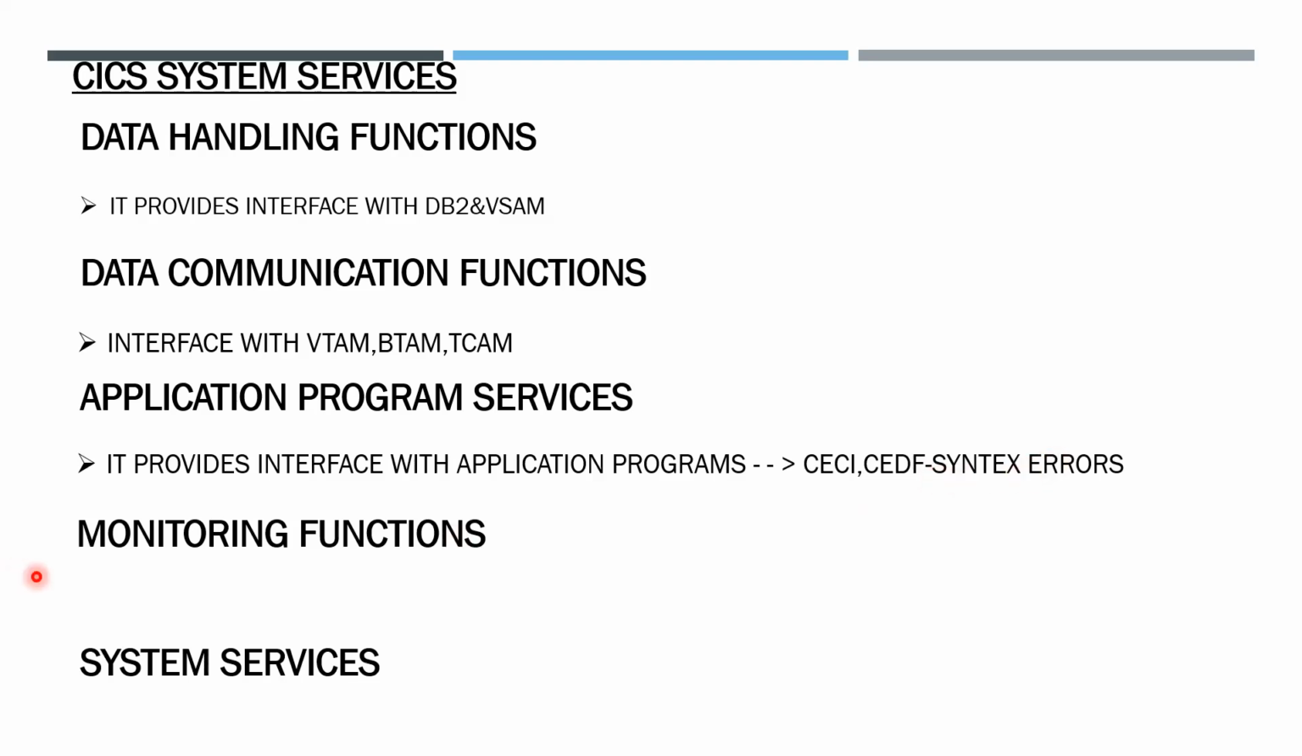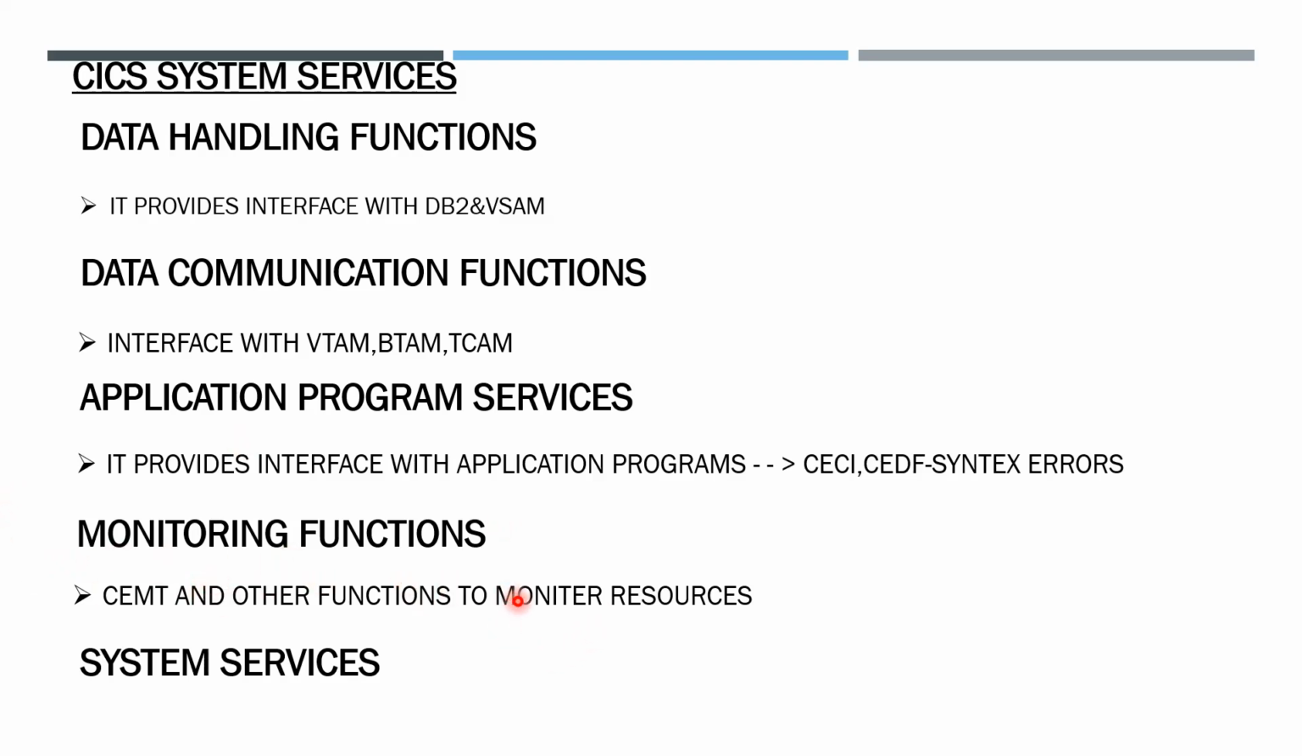Monitoring functions. CICS has certain other functions to monitor resources. CICS will have many resources, like printers, databases, VSAM databases, datasets, interface points and users.